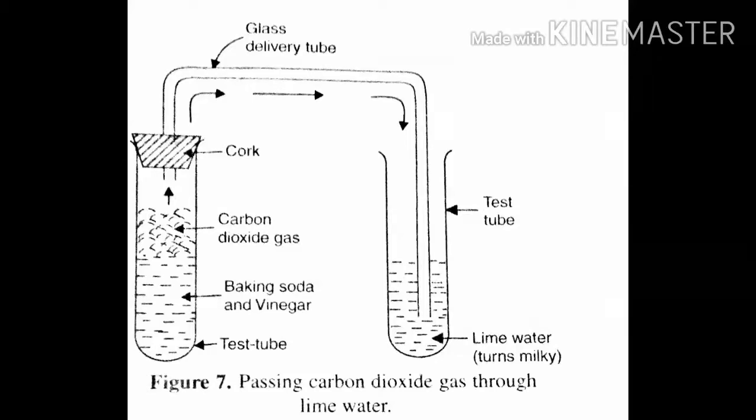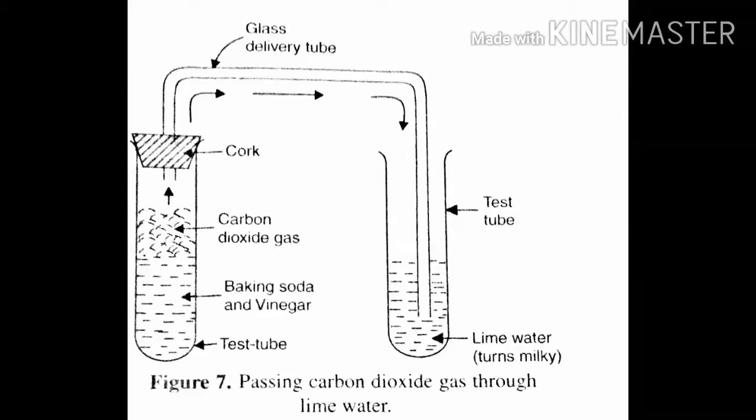We prepared carbon dioxide gas by adding baking soda to vinegar in a test tube. Take some freshly prepared lime water in another test tube. Pass this carbon dioxide gas through lime water by using a glass delivery tube as shown in the figure.